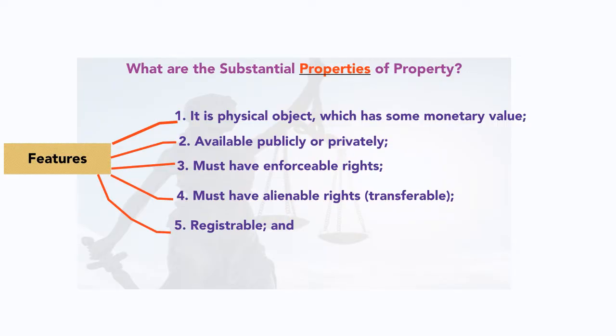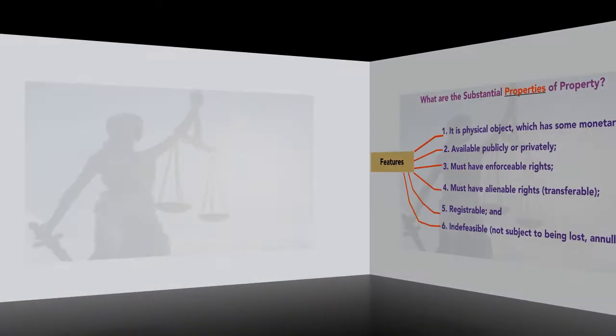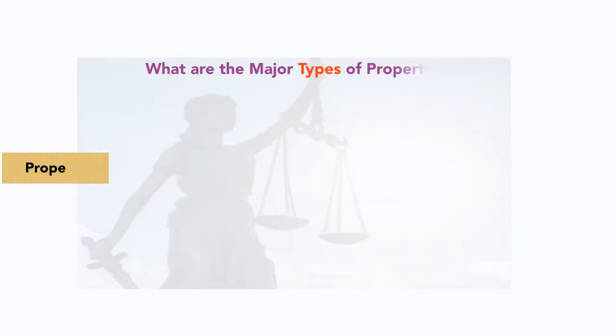The last one is indefeasible, that is, not subject to being lost, annulled or overturned. What does it mean? If there is some property, it has to be permanent in nature. Well, there is some property that is fragile, you can say that, and that can be lost. But the thing that we are discussing here has to be permanent in nature. And while discussing the types of property, you can appreciate that. Okay, so now let's check out what the types of property are.